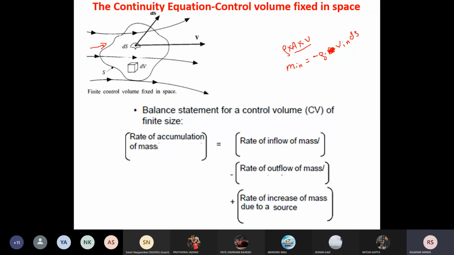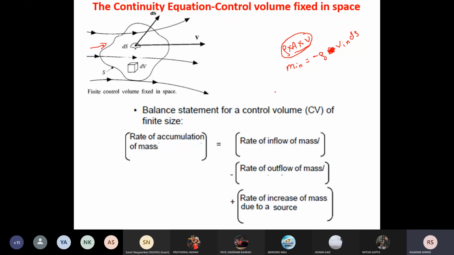Why? Because you know the mass flow equation: mass flow is rho into area into velocity, and if you want to calculate the mass inflow through this surface area dS, you will get m dot in equal to minus rho v_n dS.